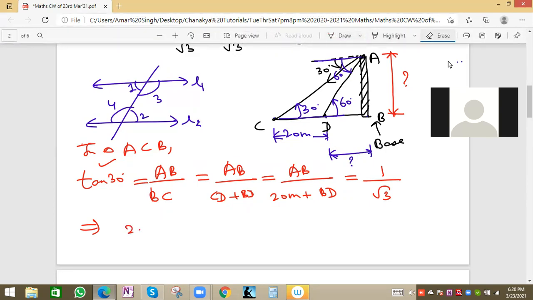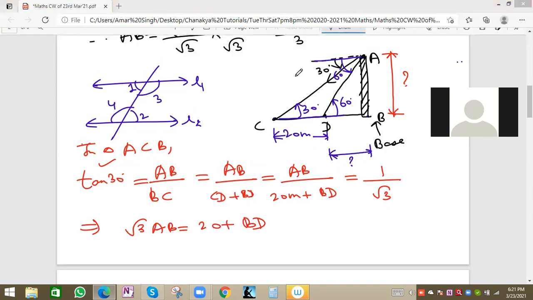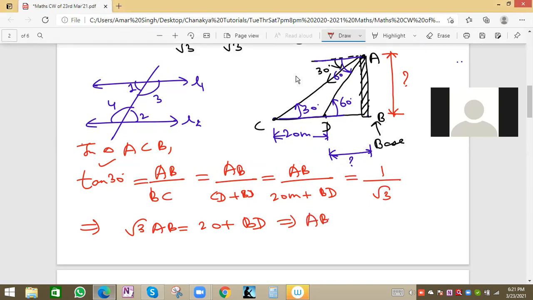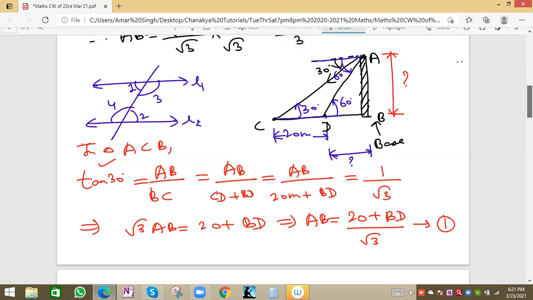So this will be AB into root 3, or we can say root 3 AB equal to 20 plus BD. Now AB value we can write here. So AB will be equal to 20 plus BD by root 3. This is equation number 1. Fine. So now we get this equation of AB in terms of BD.